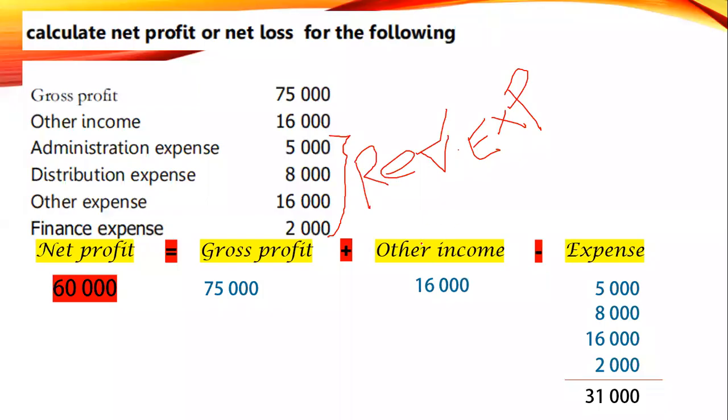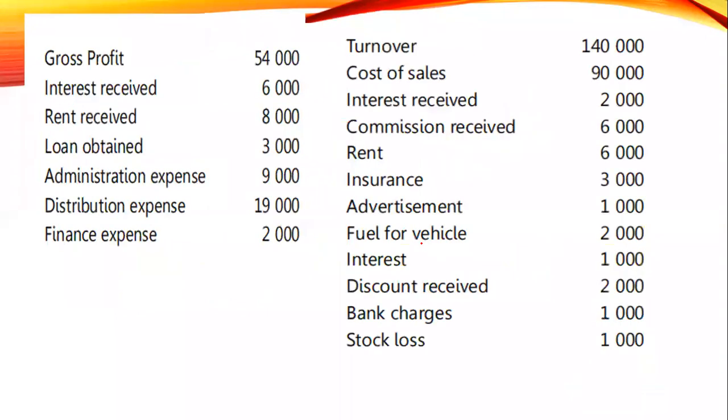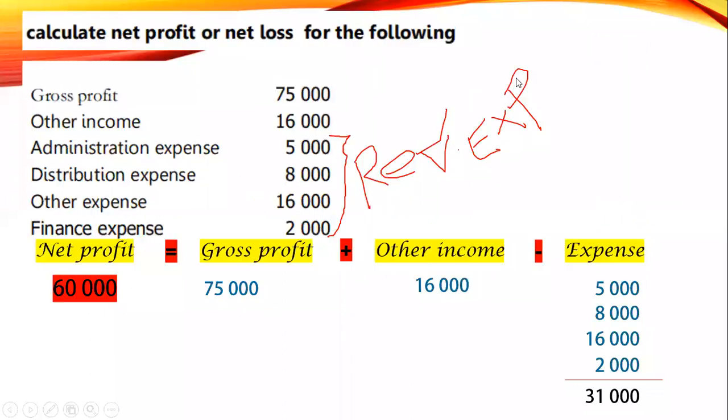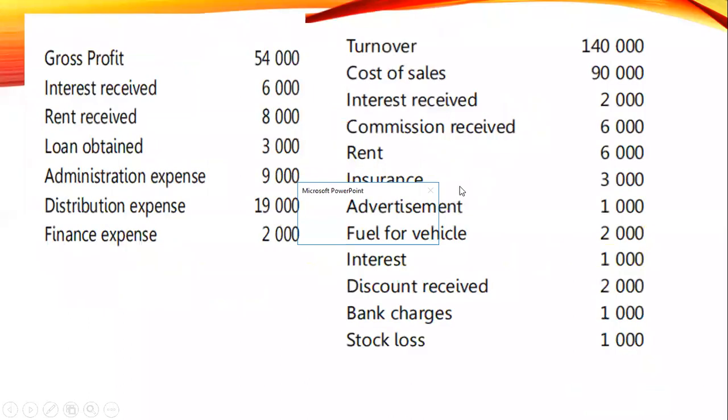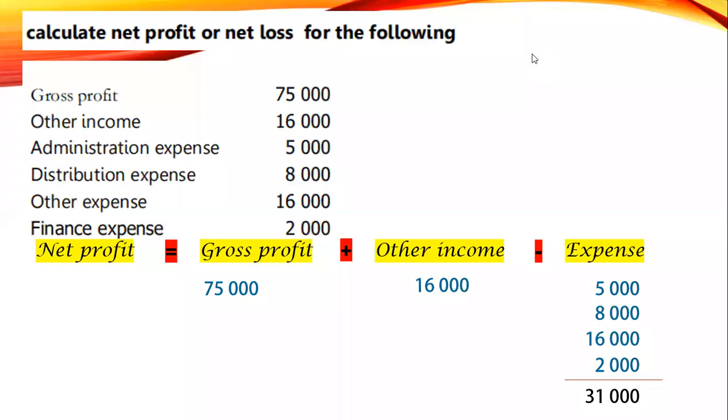In this next question, listen everyone carefully. Give me a minute. Now in this question, everyone write.